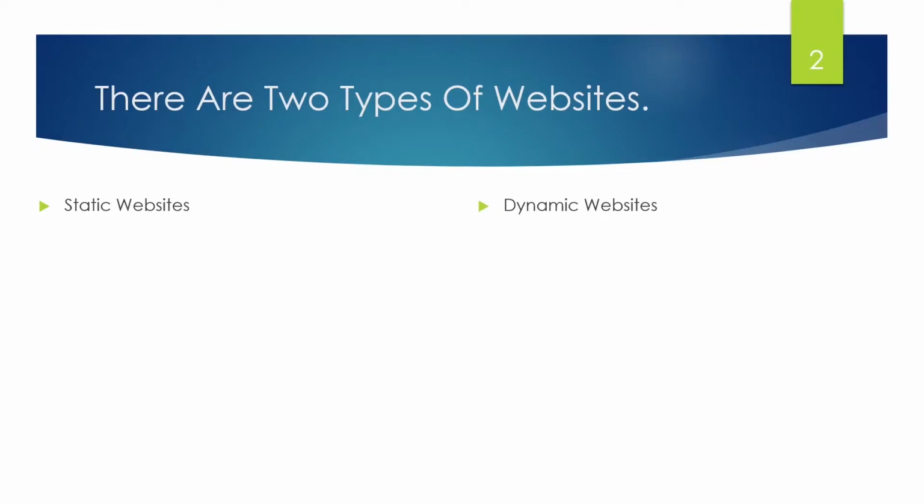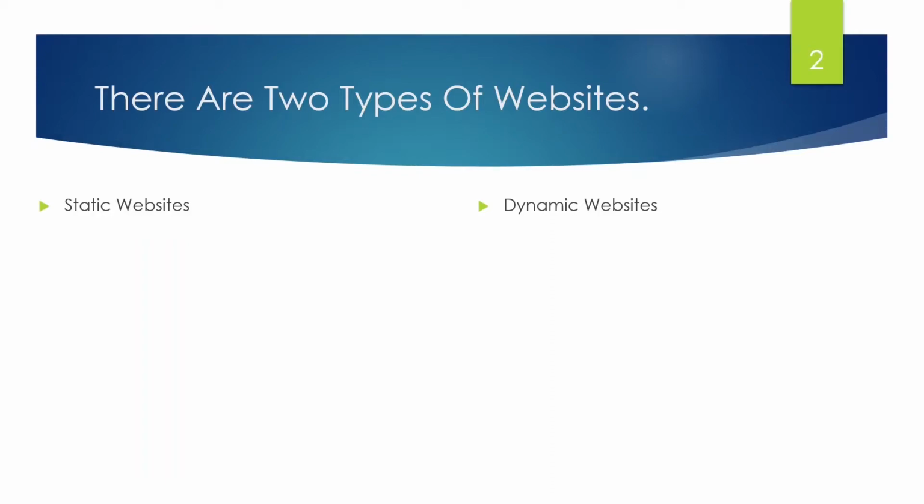Dynamic websites are just the opposite of static websites, in which the data can be controlled by the user. For example, now you want to sell your shoes from your website. Your audience can come to your website and buy your product. Another example is that you can upload anything on it. For example, YouTube. YouTube is a dynamic website because it can be controlled by the user. You can make a profile, you can contact the YouTube community, you can do anything you want. That is known as a dynamic website.